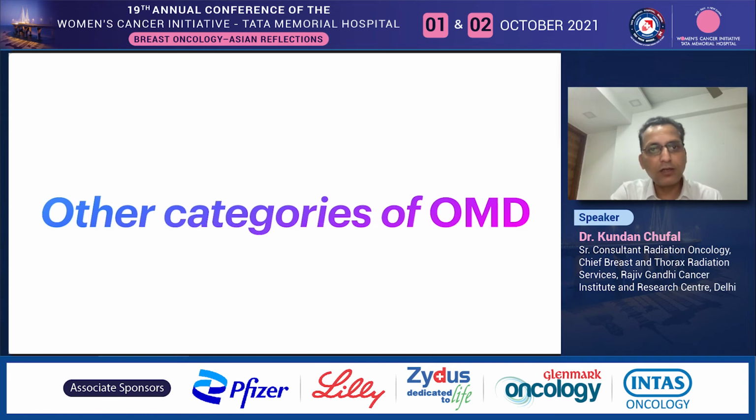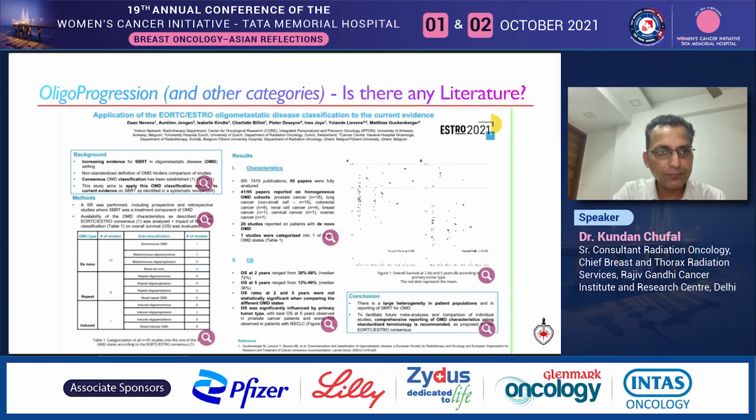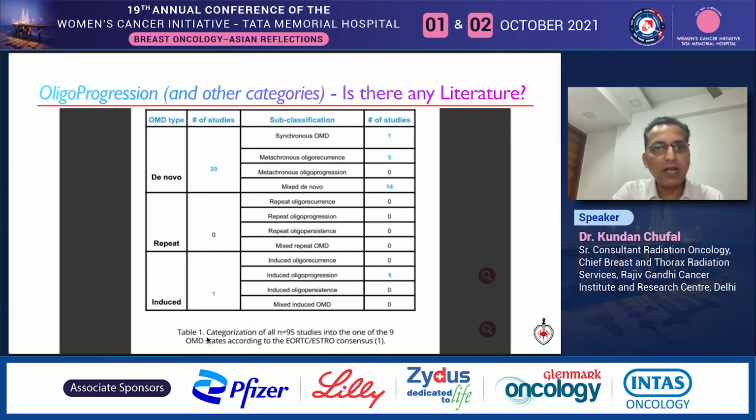What about other categories of oligometastasis as described in the ESTRO EORTC consensus statement on the classification of oligometastasis? At first, I was concerned that I didn't find much literature on these newly defined categories of oligometastasis. Two abstracts presented at ESTRO last month highlight the dearth of literature. So Guckenberger et al. presented the results of a systematic search in which most newly defined categories of oligometastasis actually don't have any literature.